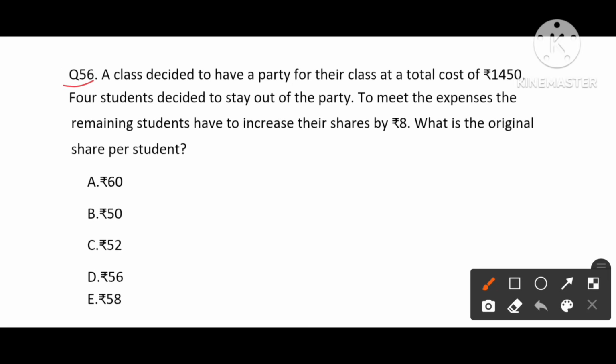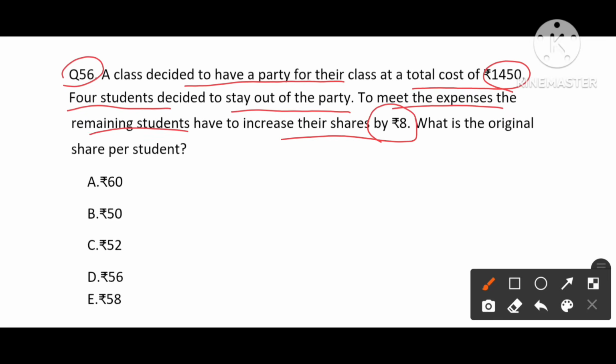Now we are going to deal with question number 56. A class decided to have a party for their class at a total cost of 1450 rupees. 4 students decided to stay out of the party. Okay. To meet the expenses, the remaining students have to increase their share by 8 rupees. Okay. What is the original share per students? Let's get started the question with this one.